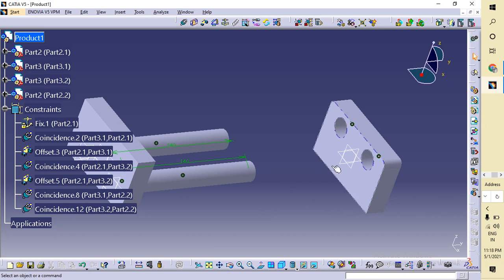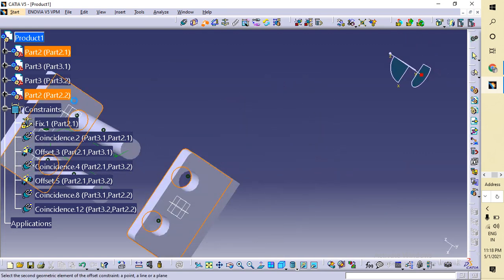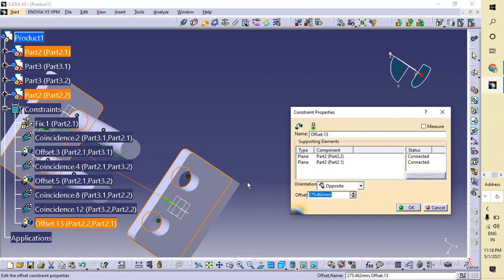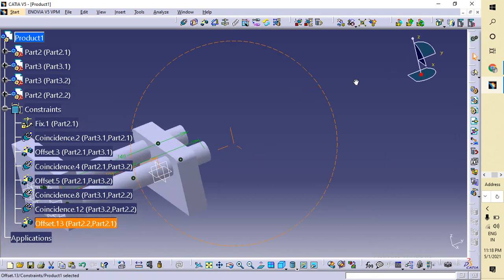Now you have to give the offset of 100 mm. 100 mm. Go to update command.